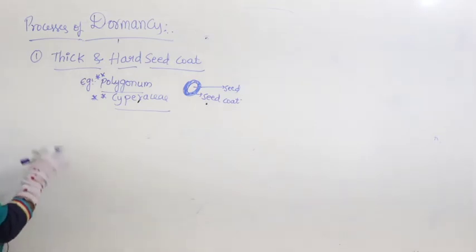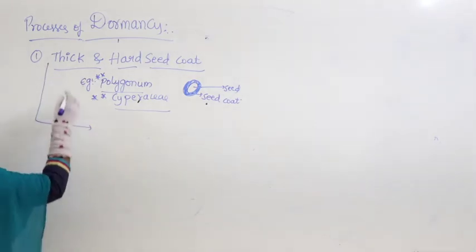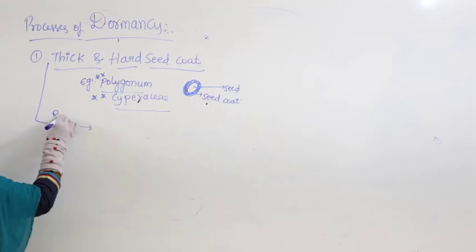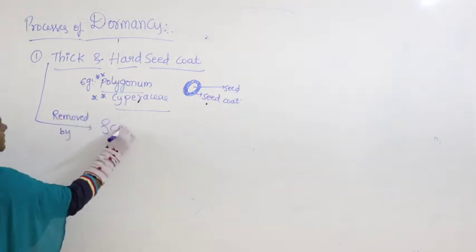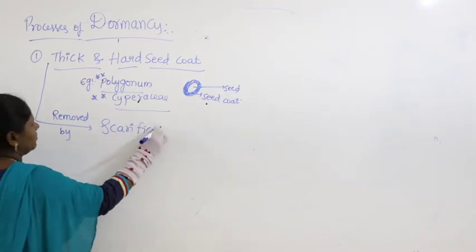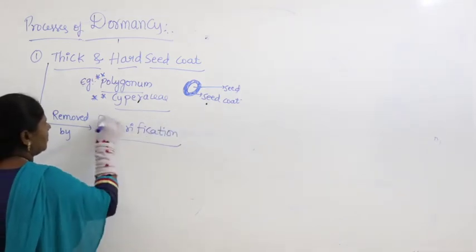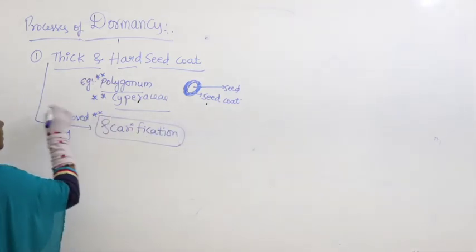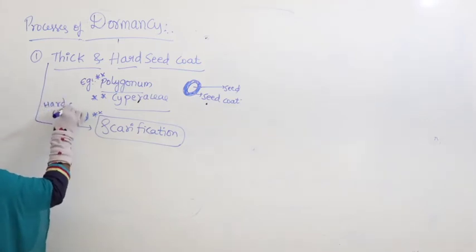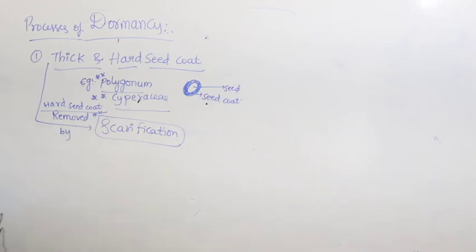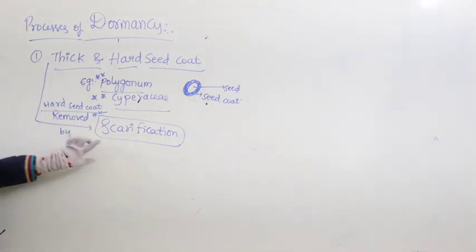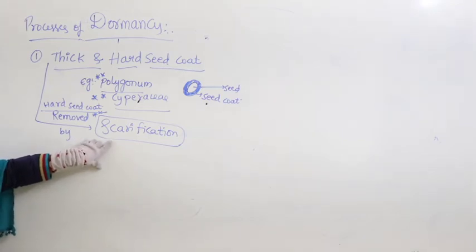Then what do we have to do? A thick and hard seed coat is removed by the method called scarification. I will write here: hard seed coat removed by the method called scarification.